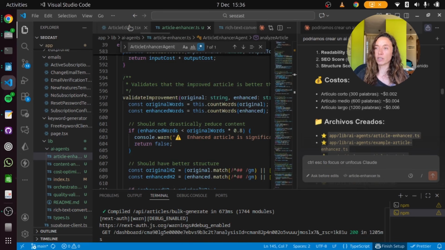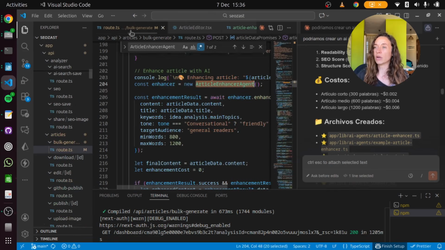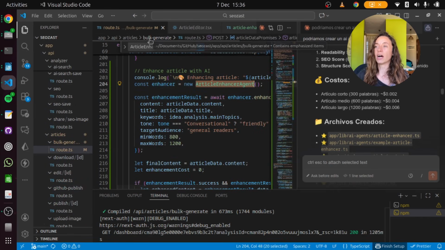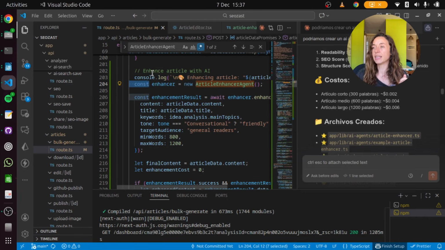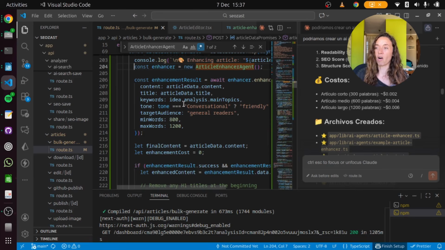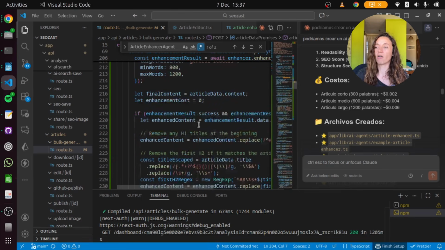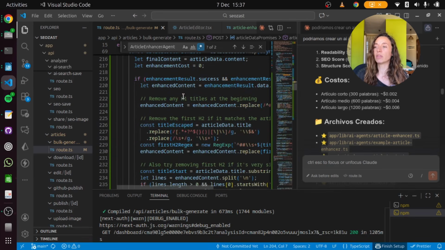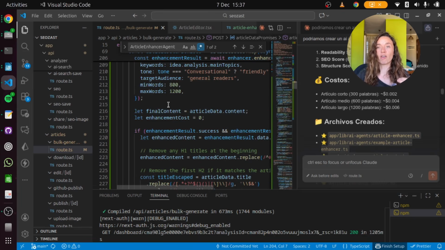For the first one that I showed you, the one that is enhancing the articles, what I do is just call it here. When it's generating the articles, it's doing all these prompts for AI, and at the end I just call the article enhancing agent, and it's passing the whole article, checking everything, and returning the article formatted and checked by the agent.